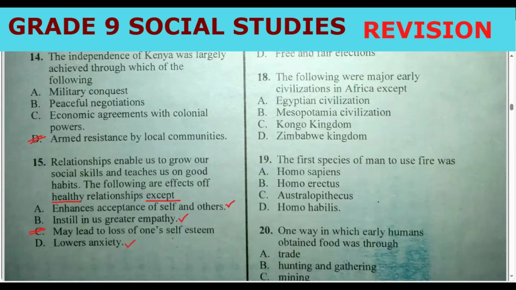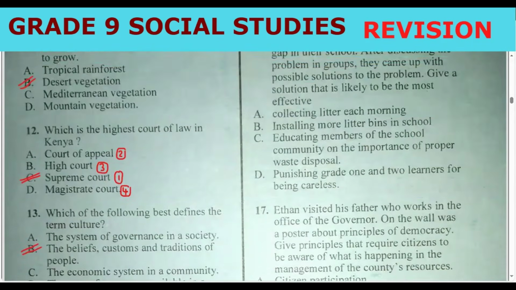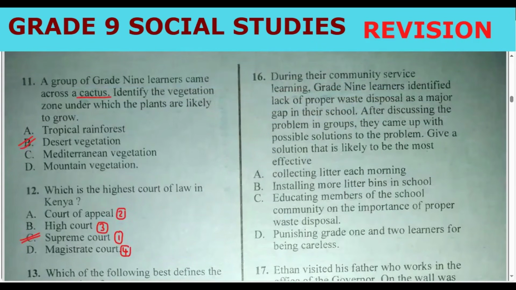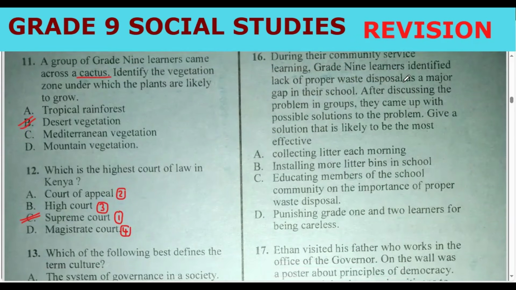So we go to number 16. It says, during their community service learning, grade 9 learners identified lack of proper waste disposal as a major gap. You remember gap? Gaps in the community are problems in the community. After discussing the problem in groups, they came up with possible solutions to the problem. Give a solution that is likely to be the most effective.